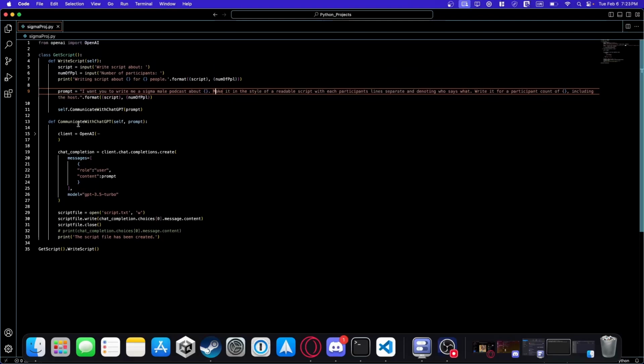And then it just feeds that into communicate with ChatGPT, which I just stole this code, but basically it sends this prompt with the variables put into their correct spaces to ChatGPT, and then it receives ChatGPT's answer. So then it opens a script file, and then it writes to that file the response ChatGPT makes, and then it closes it, and then it prints that the script file has been created.